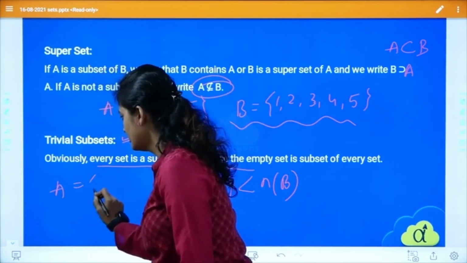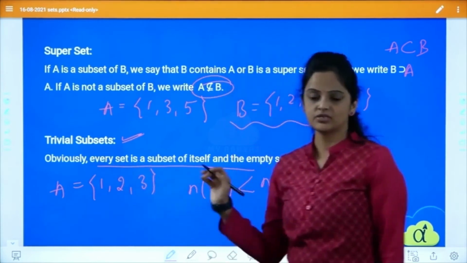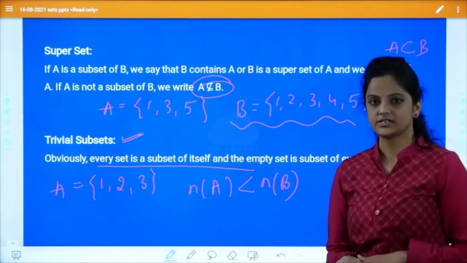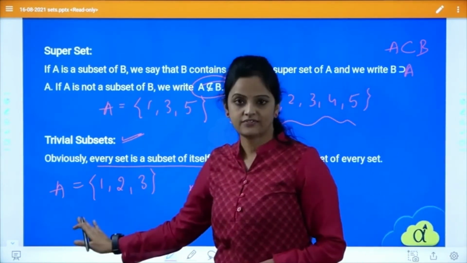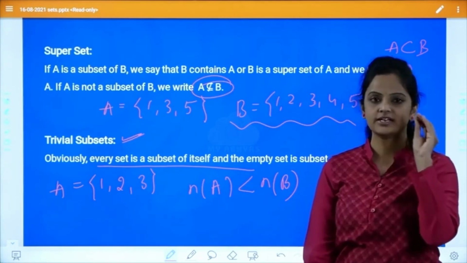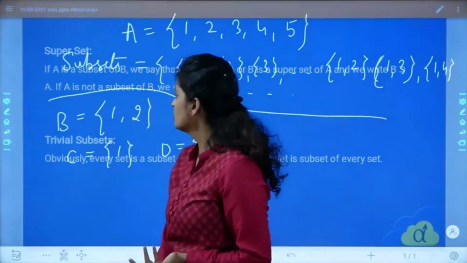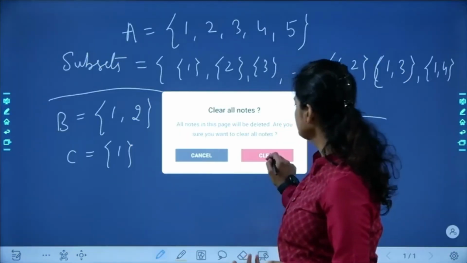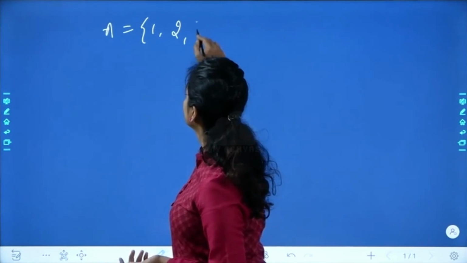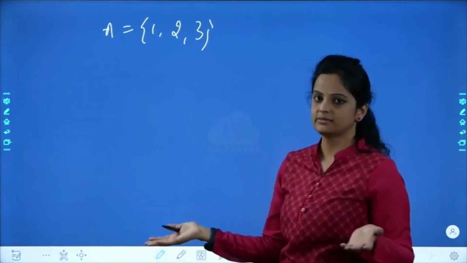Take this example. If you have the numbers 1, 2, 3 in set A, and I am writing the possible subsets of this, according to the definition, every element of set A has to be there in B. Now there is no B. If there is no B, what will I do? If A is 1, 2, 3, I have to write the subset of this. I don't have another set B.